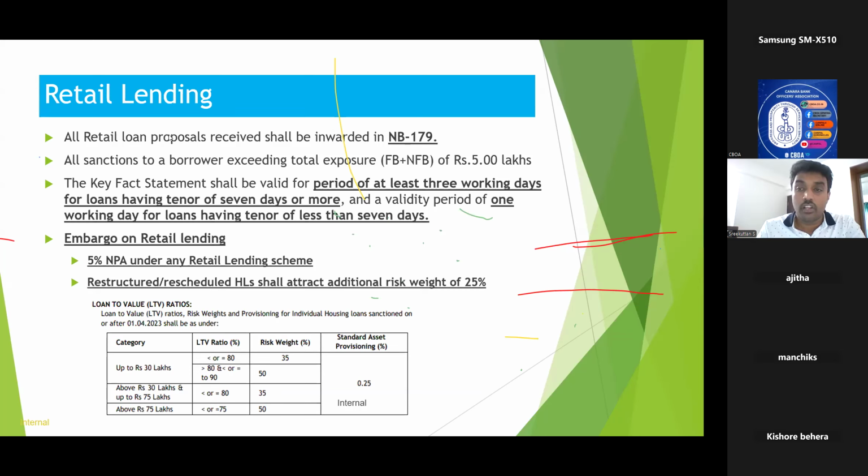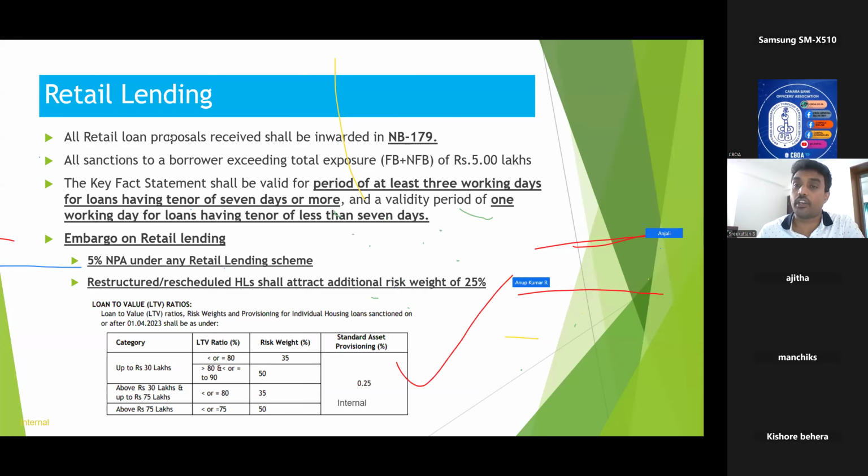So what is a key fact statement? Somebody has asked. A key fact statement is essentially a document, as mandated by RBI, to be given to the borrower, which contains all the details regarding the charges, his repayment obligations, all those things related to that particular loan, apart from the sanction communication.